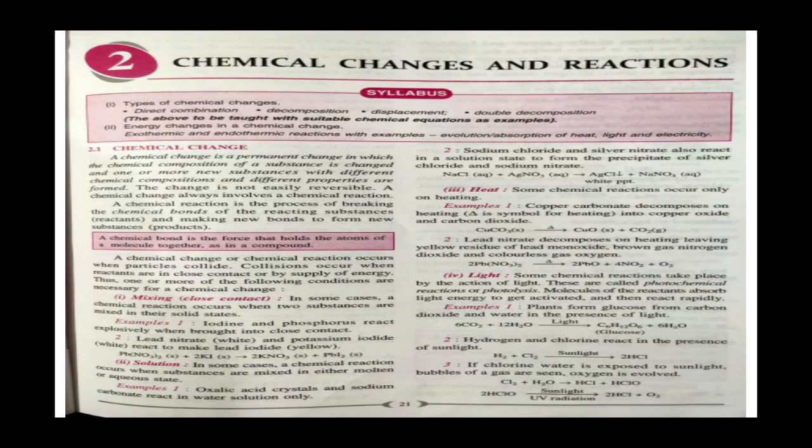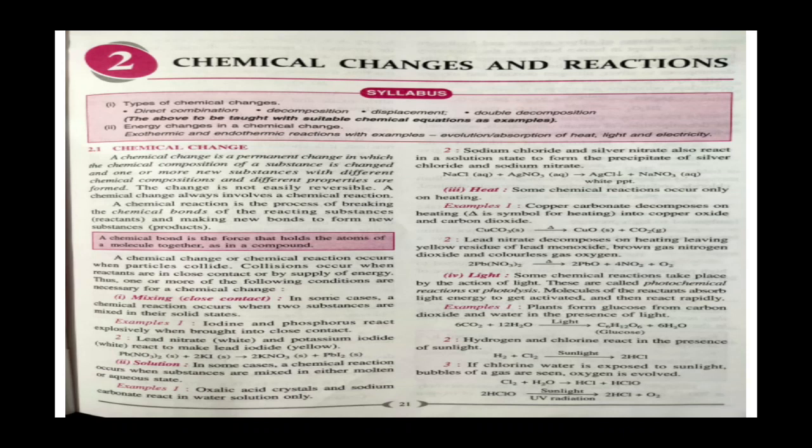Number one, necessary condition for chemical change, that is close contact or mixing. A reaction takes place when the reactants come in close contact with each other or they mix together, so in that way the reaction will proceed. For example, when sodium comes in contact with water, it reacts easily to form sodium hydroxide and hydrogen. Another example which I have given in the slide is iodine and phosphorus, which react explosively when brought into close contact.